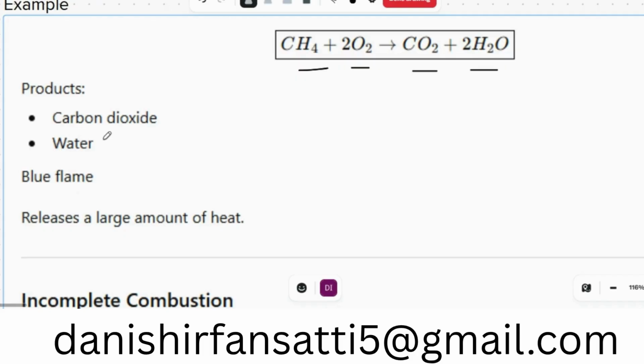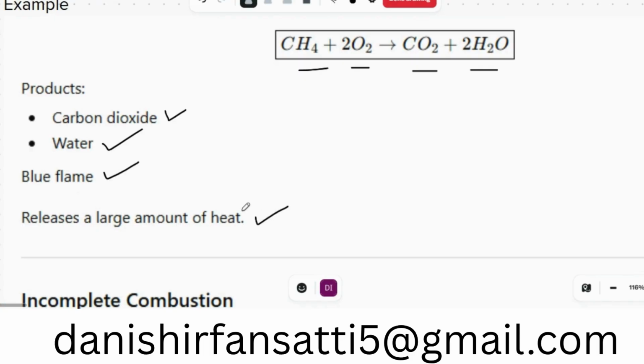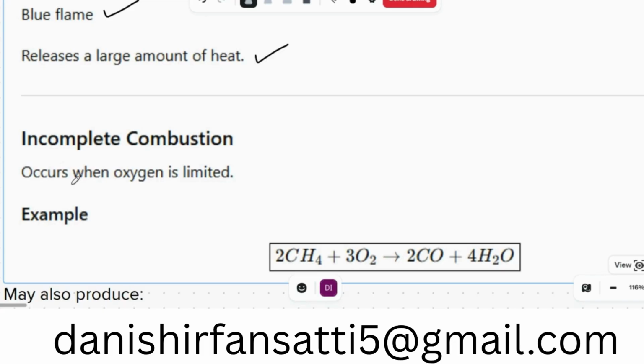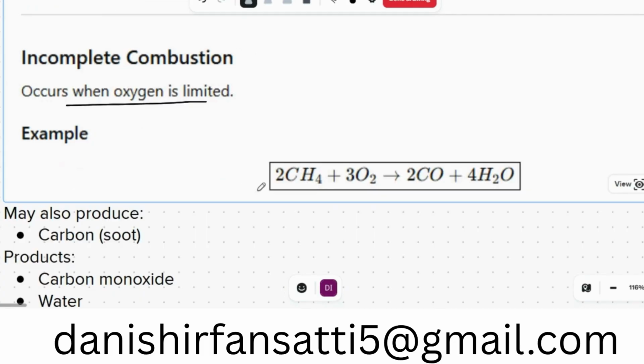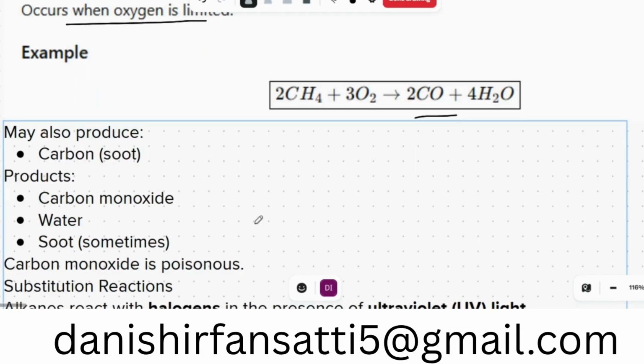So the products would be carbon dioxide, water, and blue flames, and it releases a lot of heat. Incomplete combustion happens when oxygen is limited. For example, 2CH4 plus 3O2 gives us carbon monoxide, which is poisonous, and may also produce unburned carbon, which is called soot. The products are carbon monoxide, water, and sometimes soot.